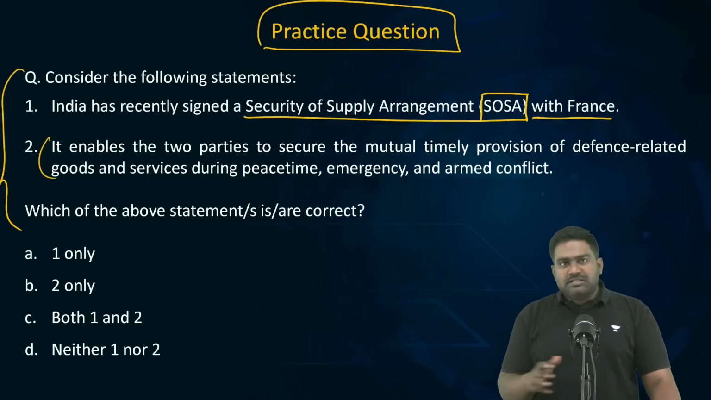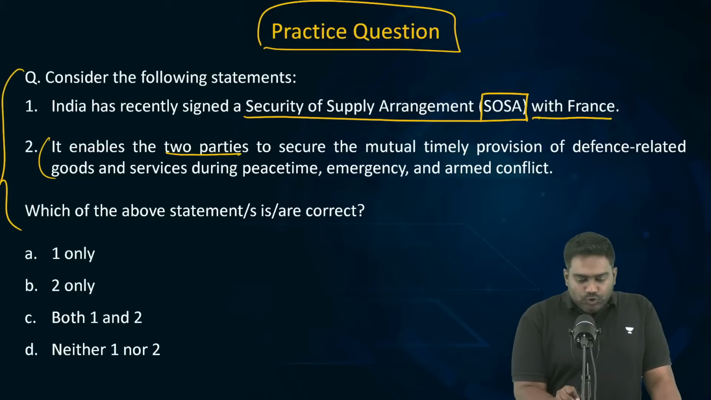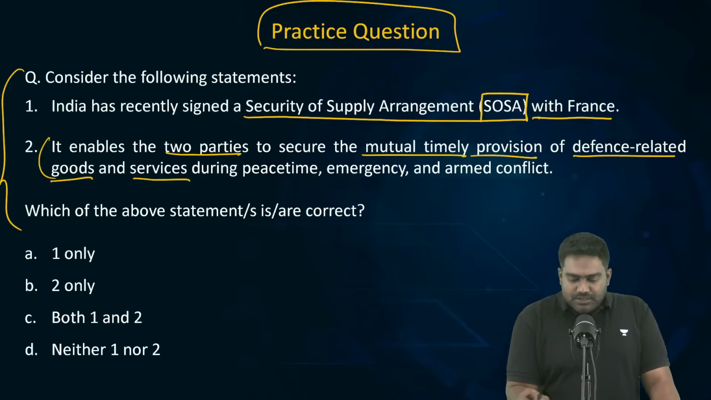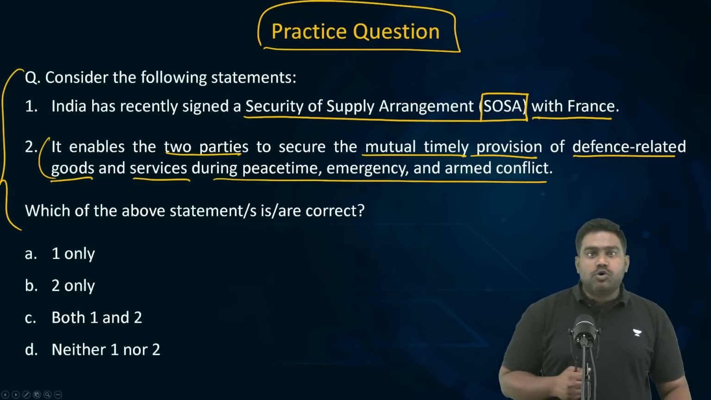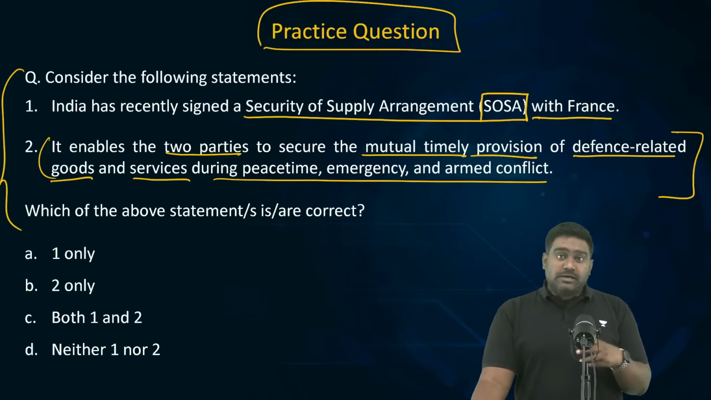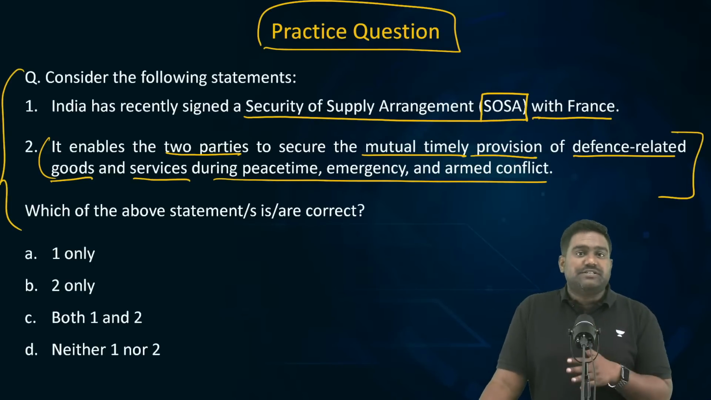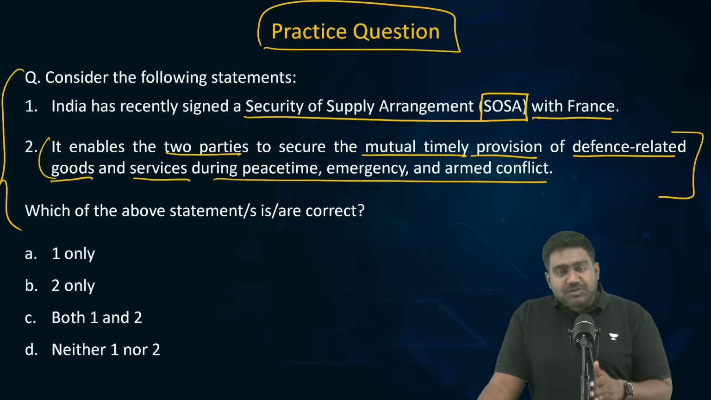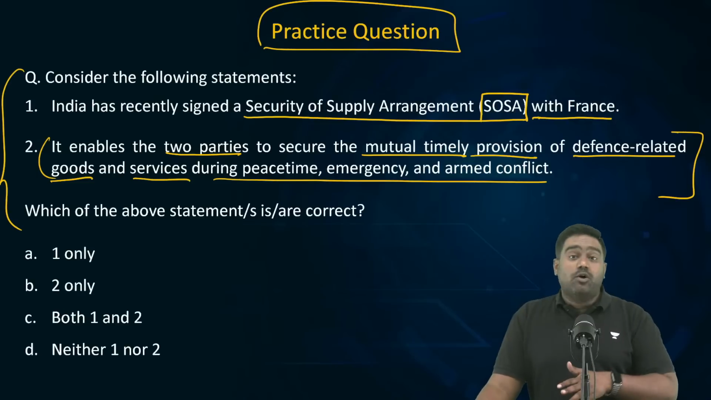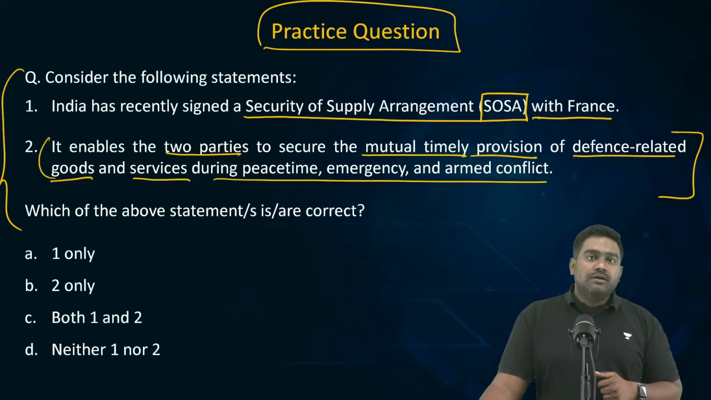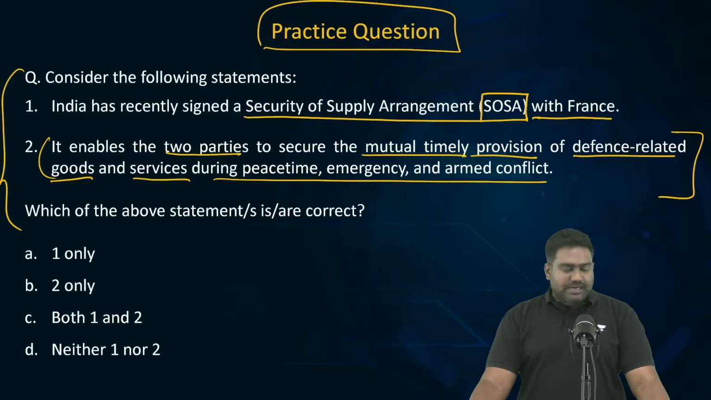This arrangement or this agreement enables the two parties to secure mutual timely provision of defense related goods and services during peacetime, emergency, and armed conflict. Saying that between the two countries, when it comes to supply of defense related goods and services, both the sides will have an obligation to ensure that timely supplies are provided, right? Especially during peacetime or emergency or even during an armed conflict or a war, which the other country might be facing. So, can you check which of the statements are correct and what's the right answer?